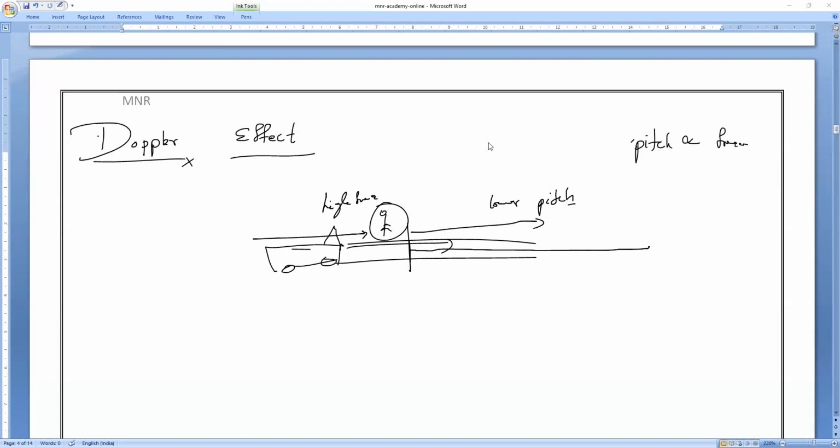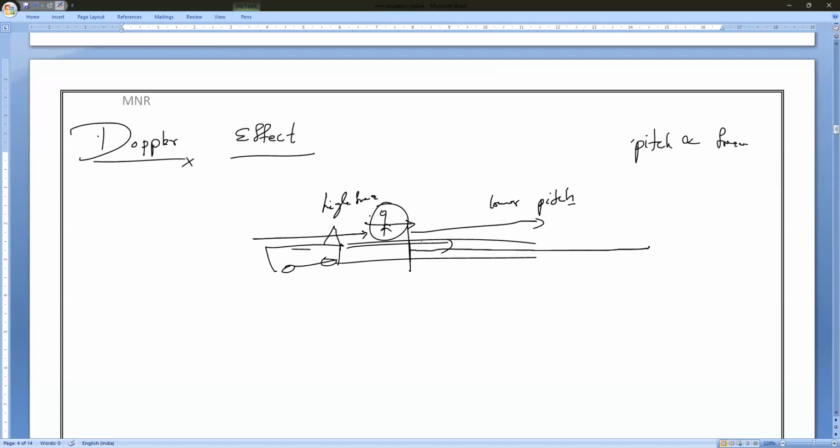So that is the phenomenon of apparent changes in the frequency of a sound whenever there is a relative motion between the source of a sound and the observer. That is what we call the Doppler effect. When there is relative motion, you will feel a different pitch. I will explain it more deeply. And when one is moving and the other is passing away, it will be different.